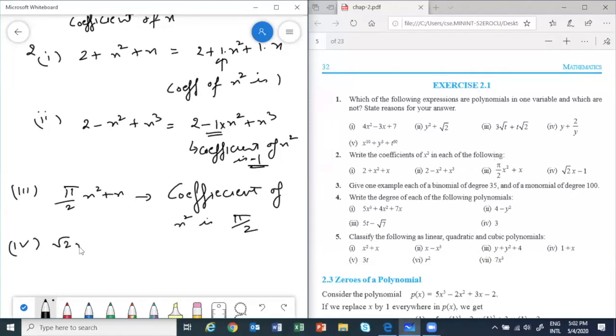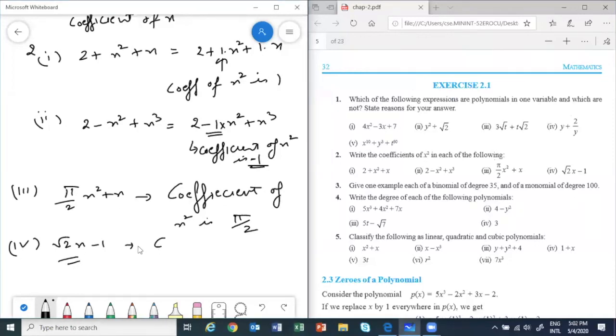What is the coefficient of x square? Is there an x square term? 0. We won't say nothing, we will say 0. Aman, good. Be careful: when we say coefficient of x square, see whether there is an x square term or not.